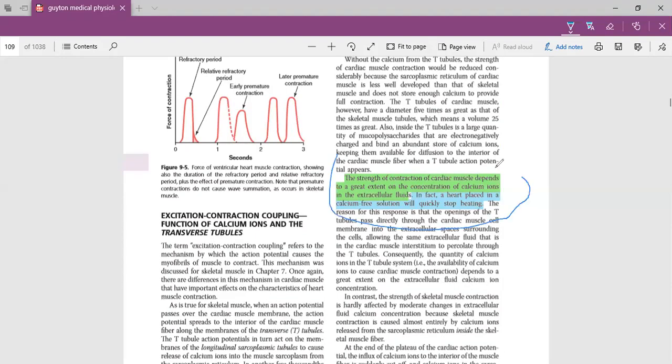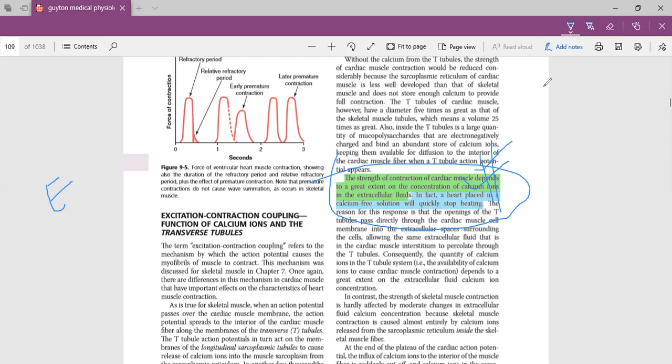This is a very important point. Our strength of cardiac contraction depends upon extracellular calcium ion. If you see contraction in skeletal muscle or the smooth muscle, they depend upon the intracellular calcium ion which are present in the sarcoplasmic reticulum. They depend on extracellular ions, but to some extent. But our heart muscle requires extracellular calcium.